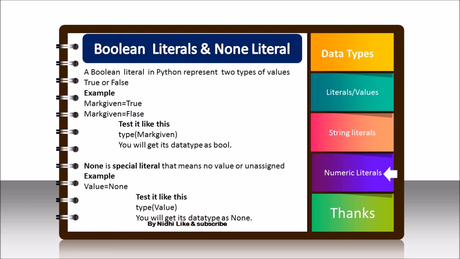None is also a special type of literal, meaning no value or unassigned value. If we don't know any value, we can assign it None as a value, and then we can check its data type. It is a special type of literal. So this is all about literals. In the next class, we will continue this unit with more examples.